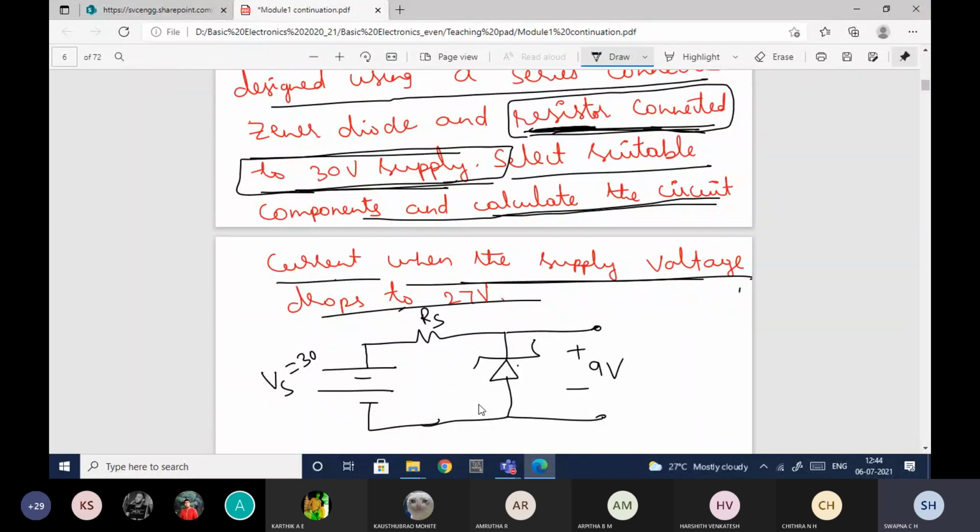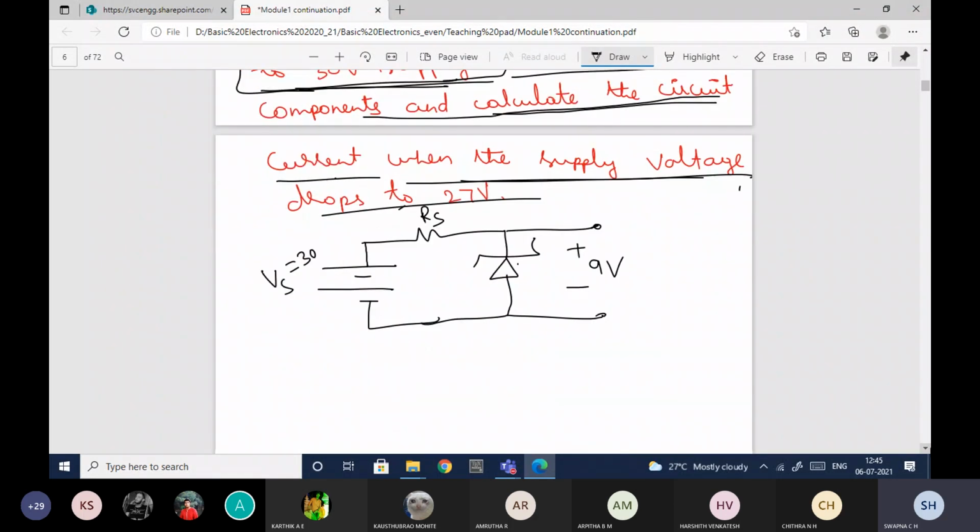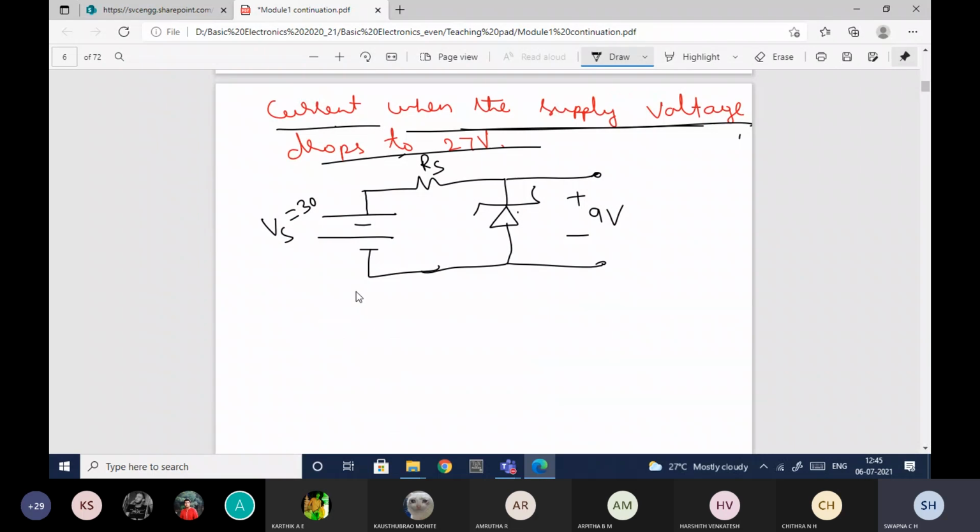So you need to find out what that VZ is, which diode provides 9 volts or whatever reference voltage they want. In the exam, don't worry, he will give you which diode will provide that constant 9 volts.